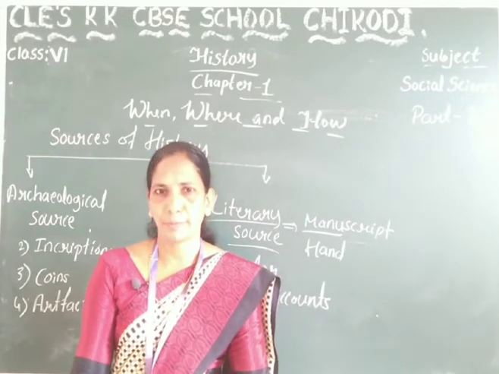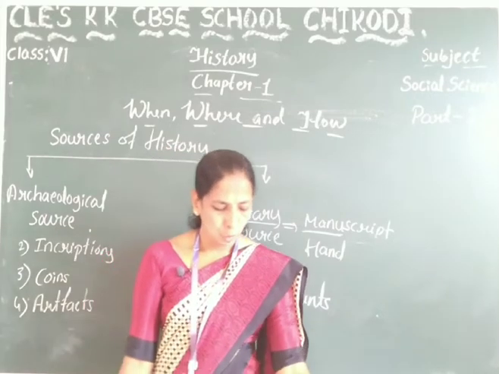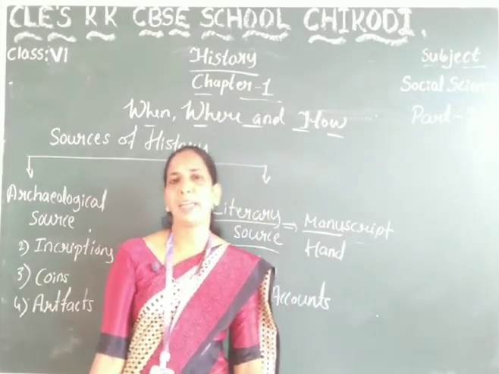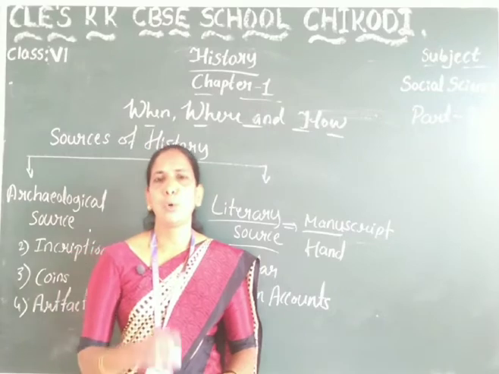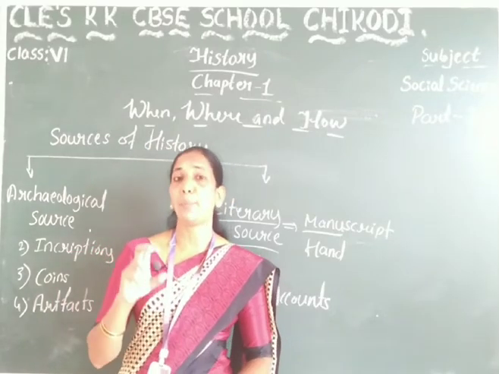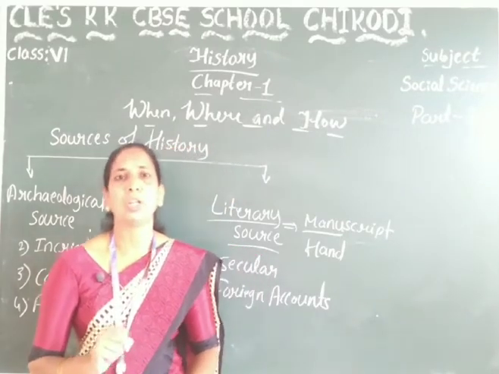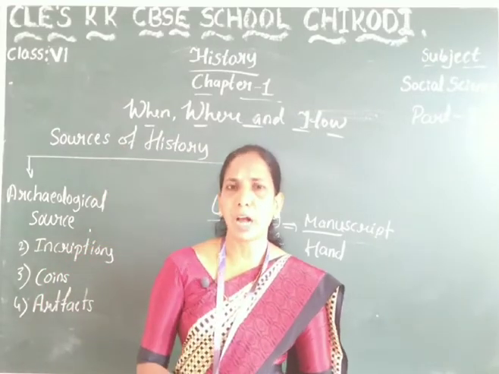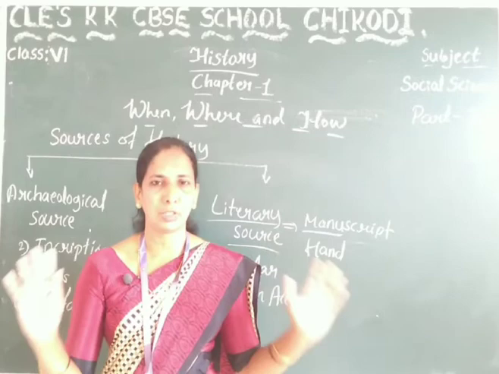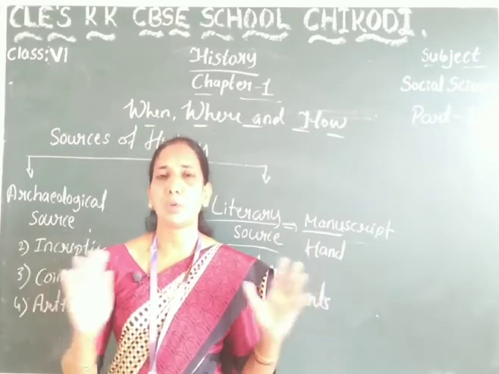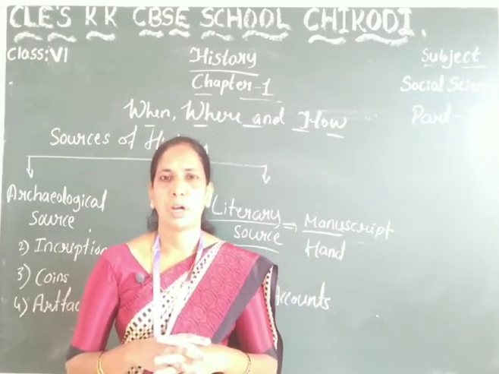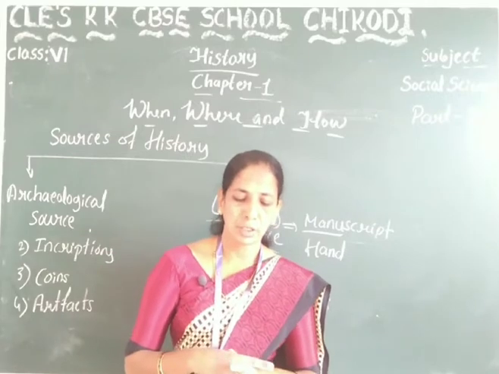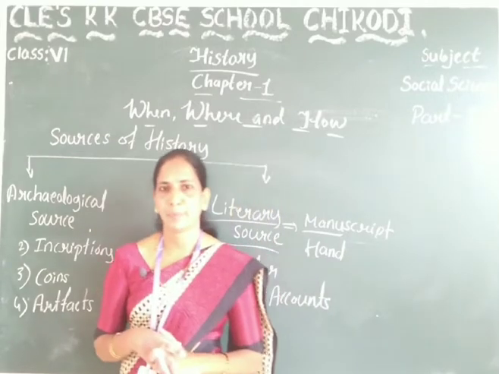For example, Huien Tsang and Fahien. Both were Chinese Buddhist pilgrims who visited India, and they mentioned Indian history in their accounts. Afterwards they left these behind.